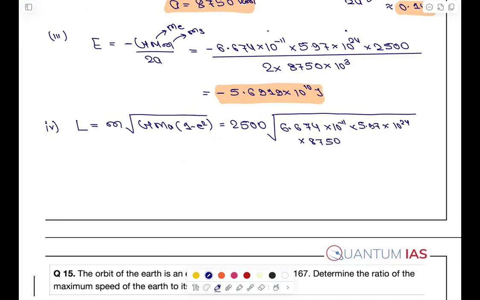Now again it is in kilometer, please don't make this mistake. So we have to convert into meter. So 3 multiplied by 1 minus E square, that is 1 minus 0.143 whole square. If you put it into the calculator, you will get something like 1.4069 into 10 to the power 14 kg meter square per second.